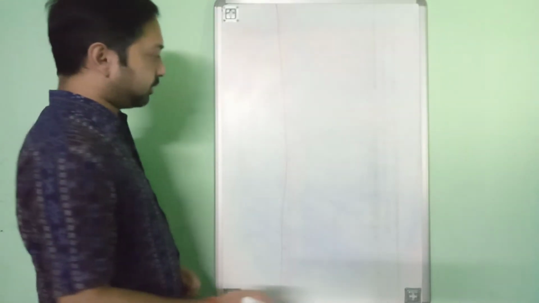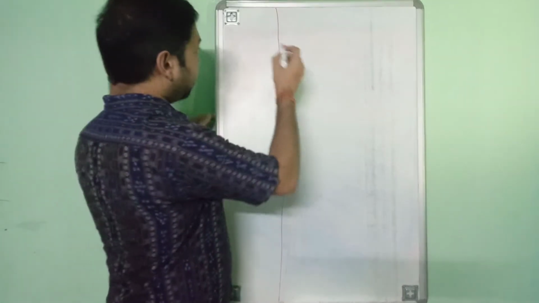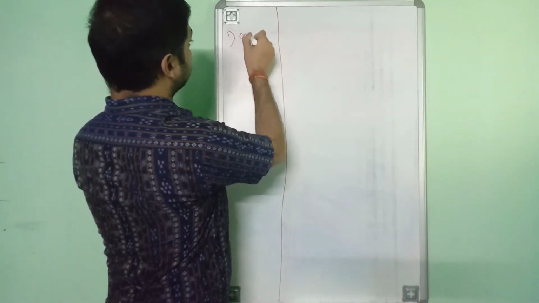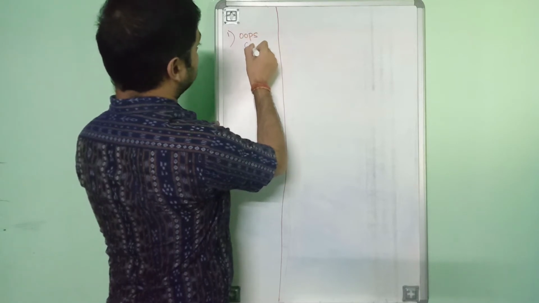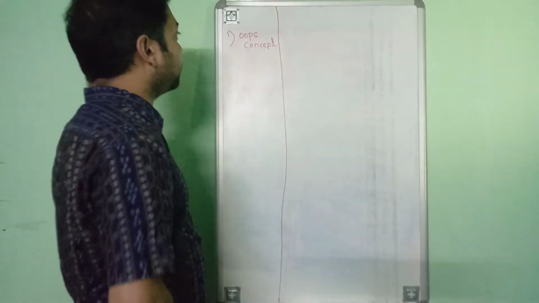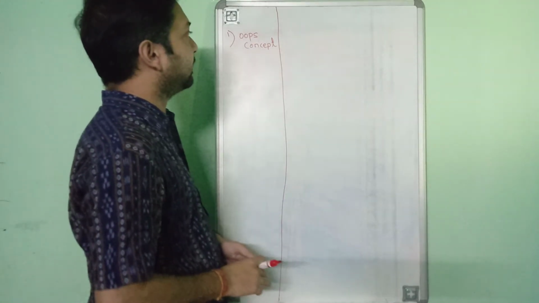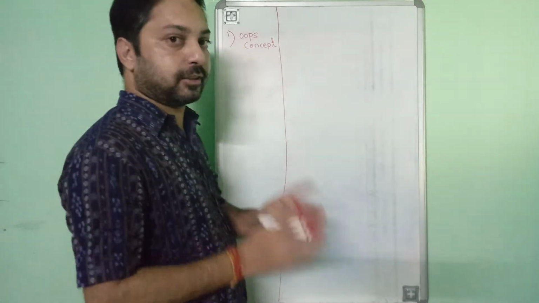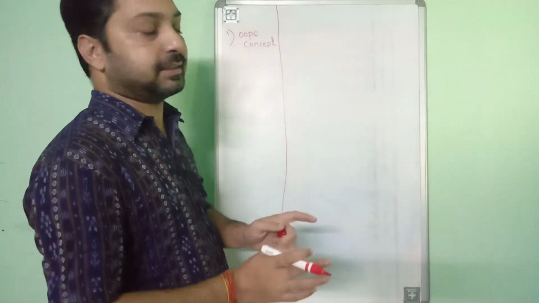So let us come to the first question: what are the OOPS concepts? This is the first question. OOPS stands for object oriented programming systems, and a language is known as object oriented if it follows certain features.